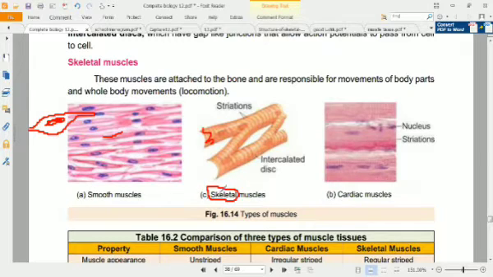So if we see here, I think there is incorrect writing here, that is a mistake. This is cardiac muscles, and these are skeletal muscles, because the intercalated discs are present like this when two cells are joined, this one and this one joined together. So they are present in cardiac muscles, not in skeletal muscles.